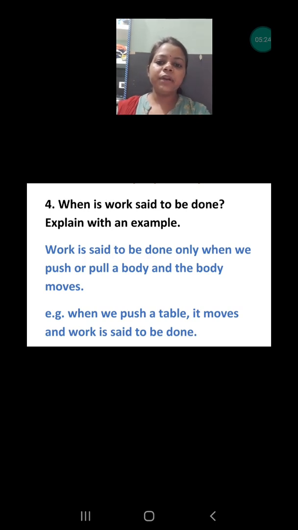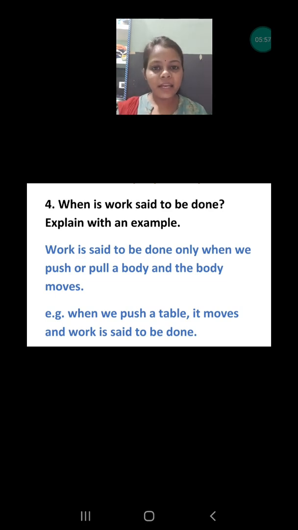Next, question number 4 is, when is work said to be done? Explain with an example. This is a very interesting concept. If we are applying force, remember this thing, energy is spent. Suppose we are pushing a very heavy table and we are not able to push it, because whatever force we are applying is not enough to bring that object into motion, then there we are spending our energy.